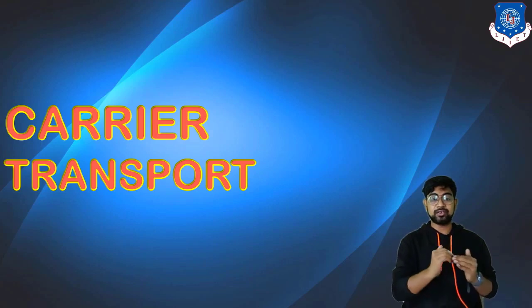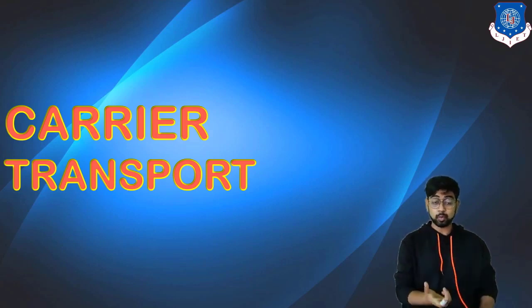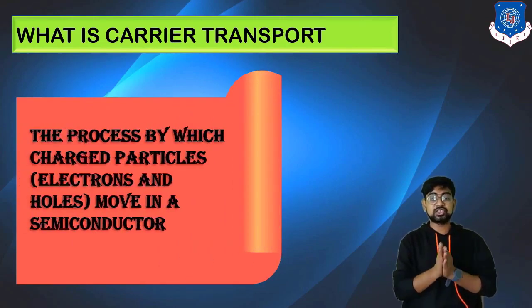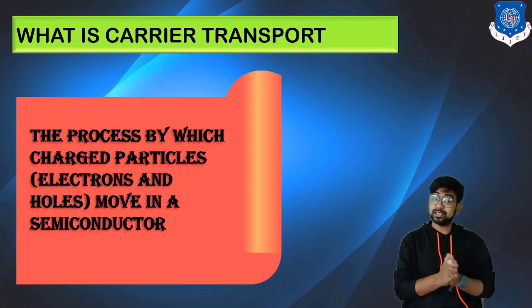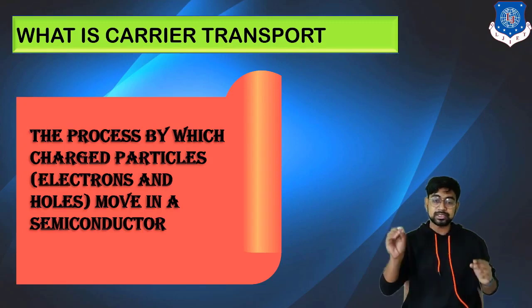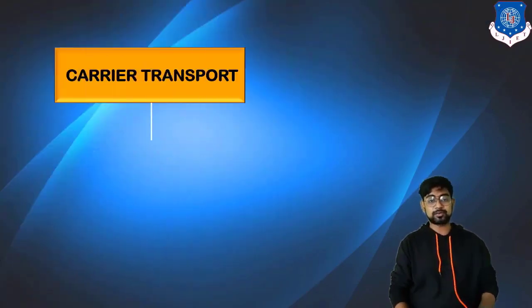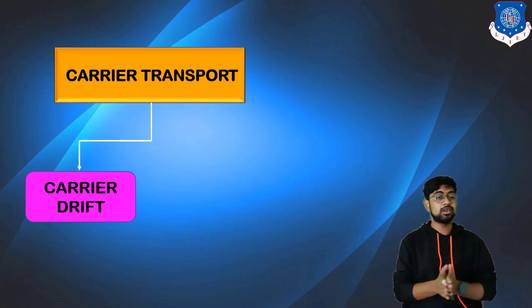Now we are moving to carrier transport. Now carrier again. What is carrier? Hole and electron. And transport is how they are traveling, that would be carrier transport. So in carrier transport, we basically say it is the process by which a charged particle, which can be an electron or a hole, as a semiconductor is bipolar in nature, moves in a semiconductor. Now that can be divided into basically two parts. So in carrier transport, first we will go with carrier drift.